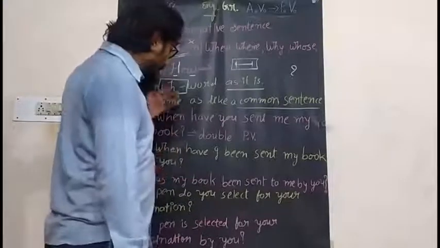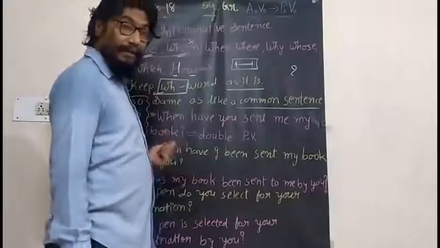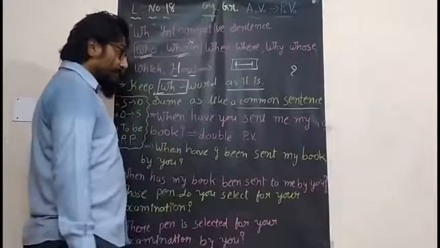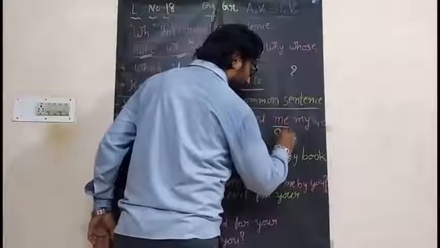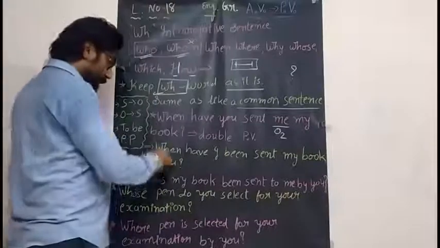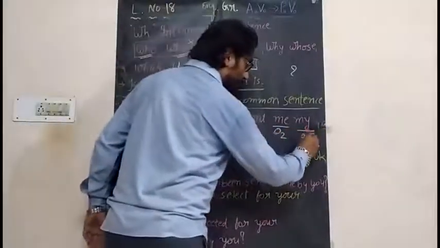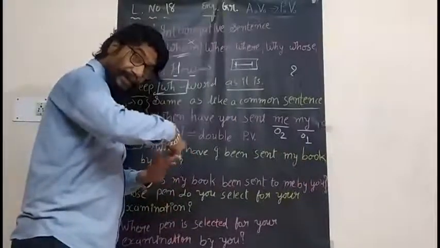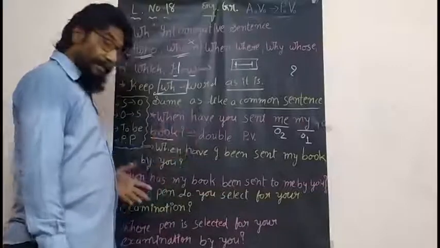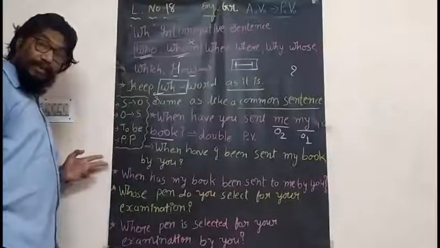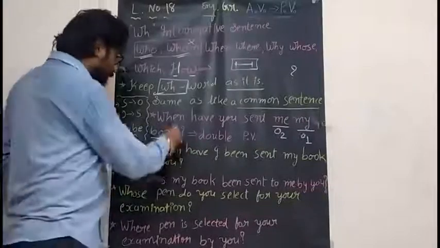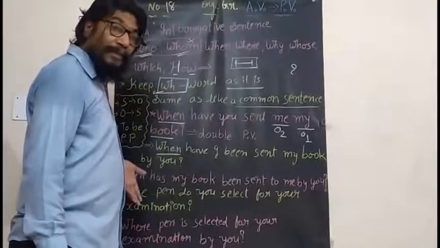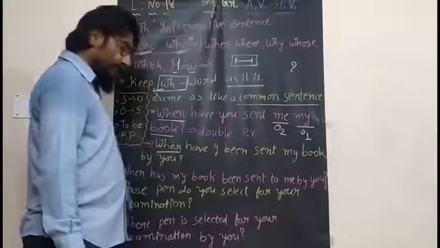Why is it so? Because this sentence contains O1 and O2 both together. When have you sent me what? My book. So one by one, O1 and O2 we will replace on the first place. The remaining part of the pattern will be as it is: S2O, O2, S2B and PP. The same thing I have kept here. Whichever WH word is used stays as it is without any change. We have to use it on the first place of the passive structure.